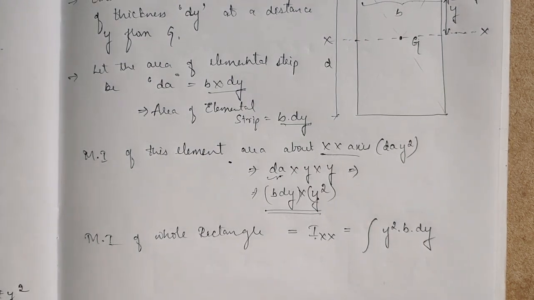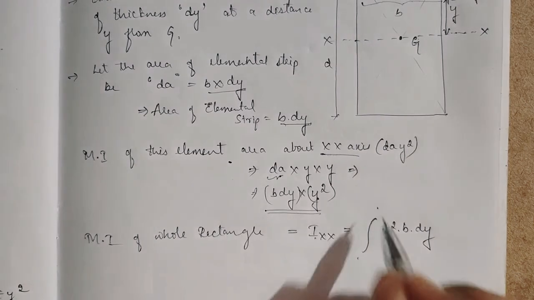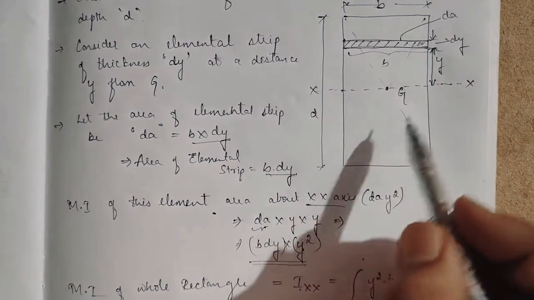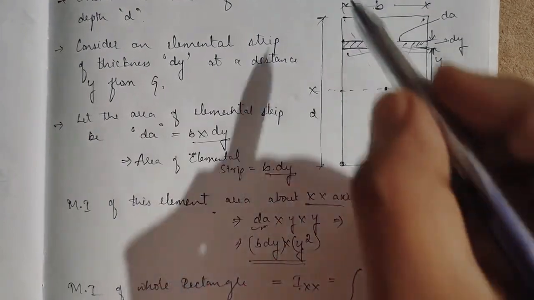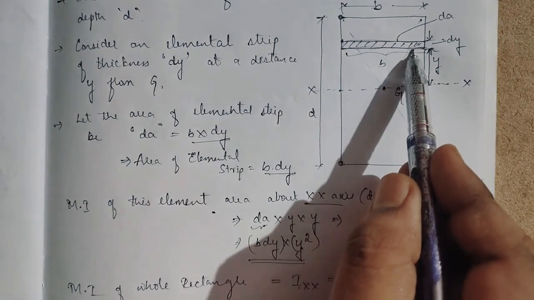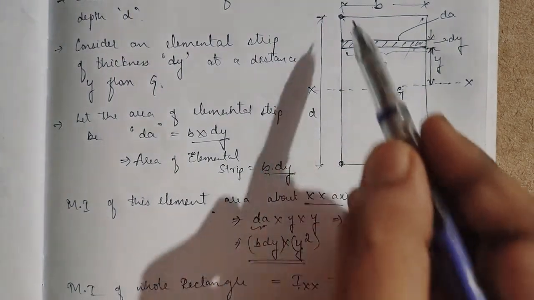Now we have to put the integral limits. The elemental strip should cover the area from this tip to this tip.